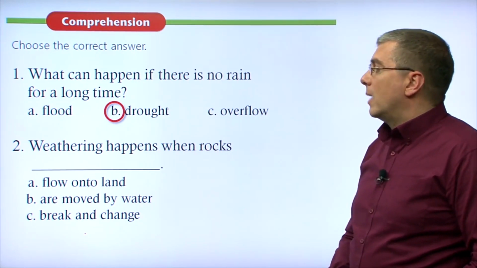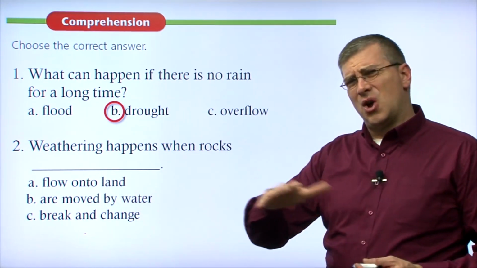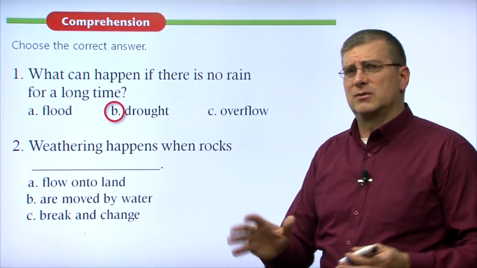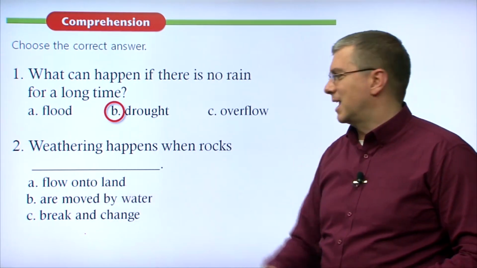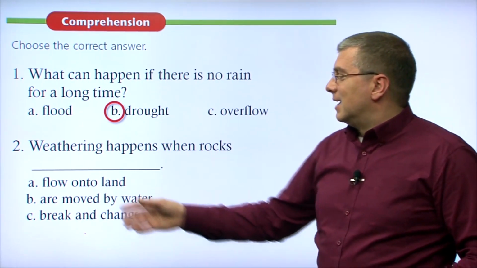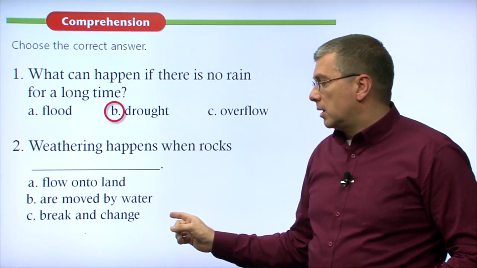Weathering happens when rocks, what? A, flow onto land. Rocks flow onto land. Rocks move like water over land? That doesn't make sense. Rocks stay put. They don't flow over the land. Well, they do, but over a very, very long time. Okay. B, are moved by water. Weathering happens when rocks are moved by water.